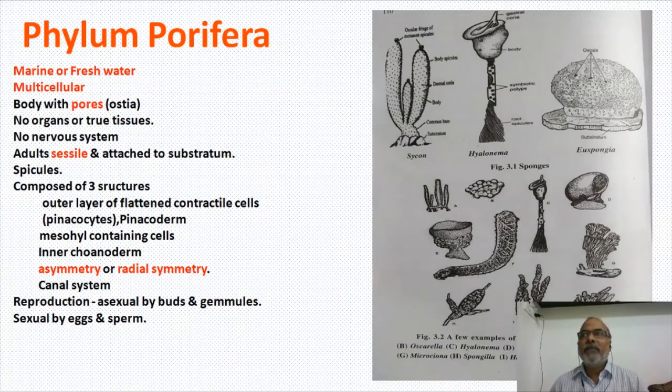There is a larva; larval stages are there, indirect development. So parenchymula, trichimella, and amphiblastula larvae are there. Three classes are there: Calcarea, Hexactinellida, and Demospongiae. These are the general features of sponges.